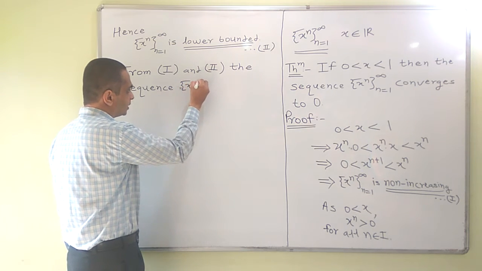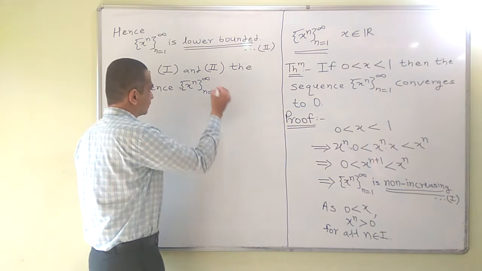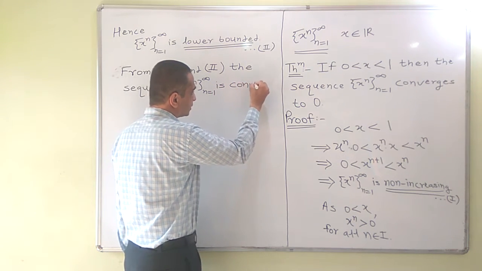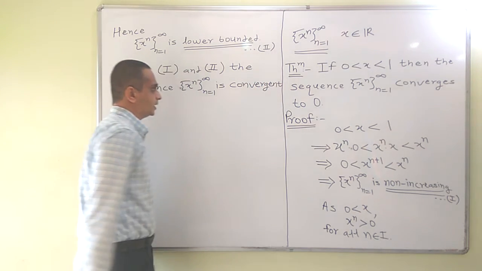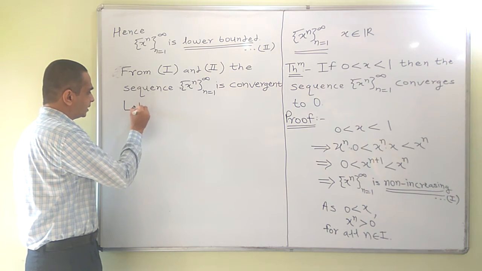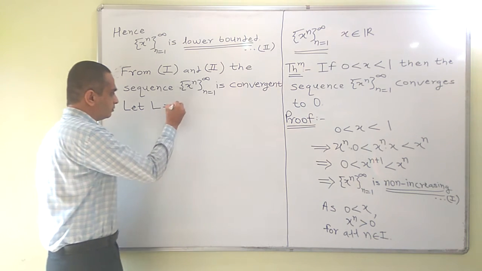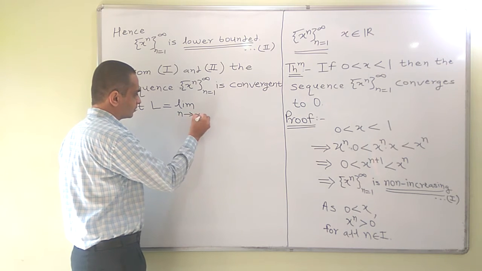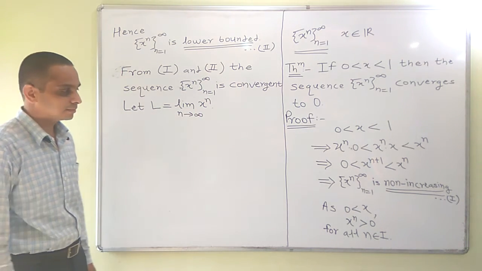As it is convergent, its limit will exist finitely. It is convergent, hence its limit will exist finitely. Let L is equal to limit of this sequence, and it exists finitely because it is convergent sequence.